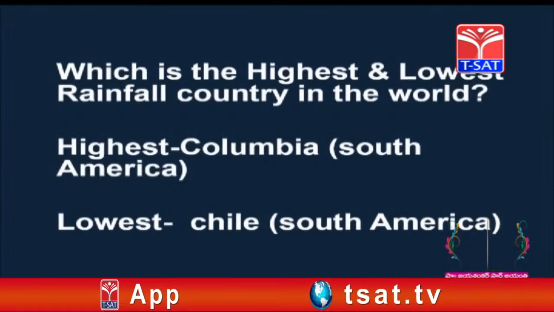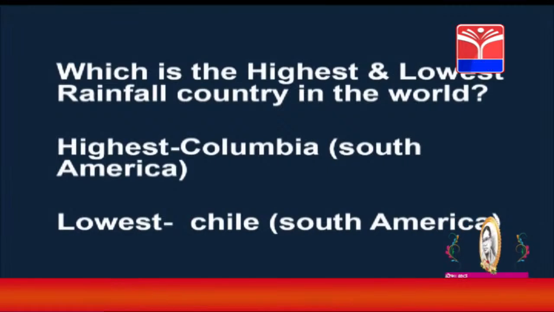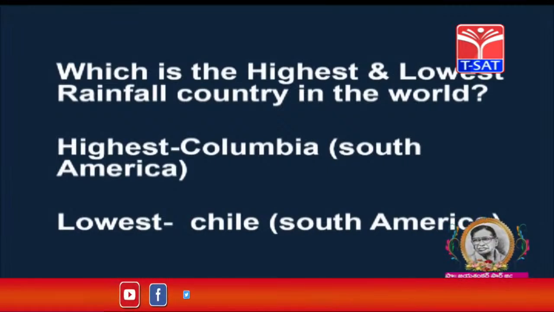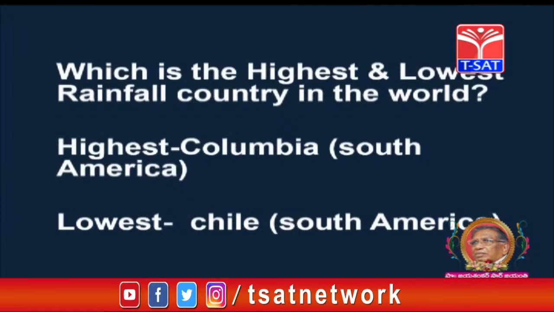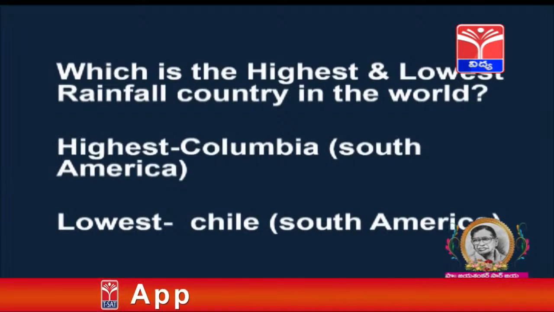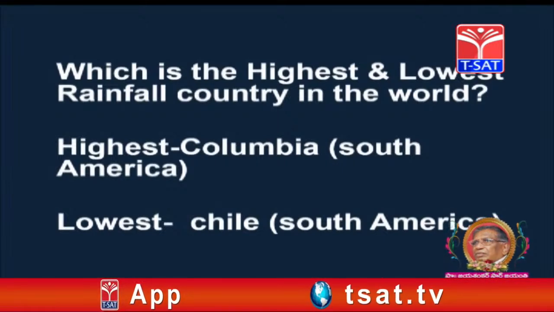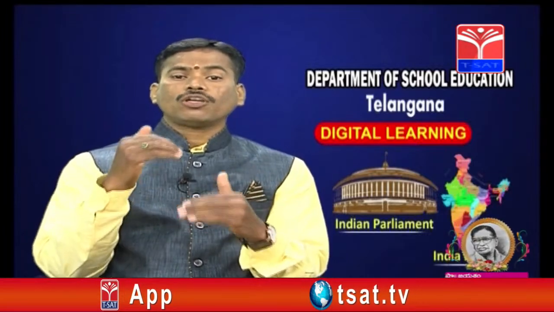Which is the highest and lowest rainfall country in the world? The highest is Colombia in South America continent, whereas lowest is Chile in South America continent. Here the highest and lowest rainfall country in the world belong to the same continent, but there is a lot of difference.